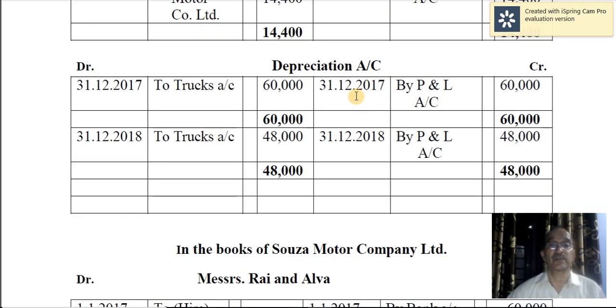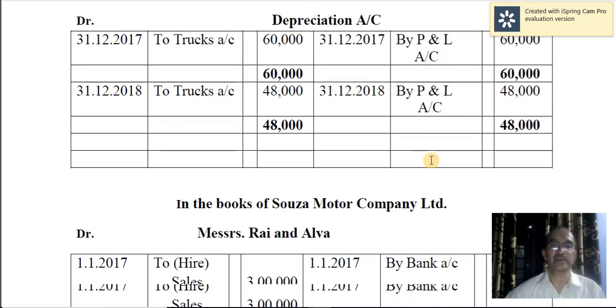Now depreciation account. First year depreciation is 60,000. This is on cash price on 3 lakh at the rate of 20%. So 60,000 already you have calculated in trucks account, and at the end it is transferred to profit and loss account. Then for the next year also depreciation is on the written down value, so that comes to 48,000 rupees, and that will be closed by transferring that to profit and loss account. So this account is also being closed.